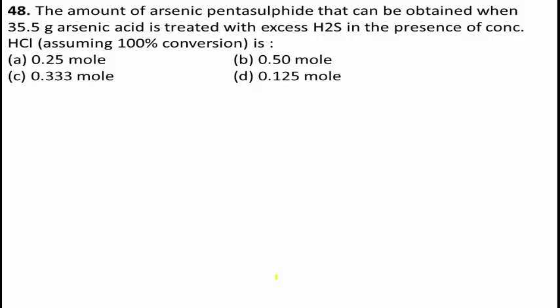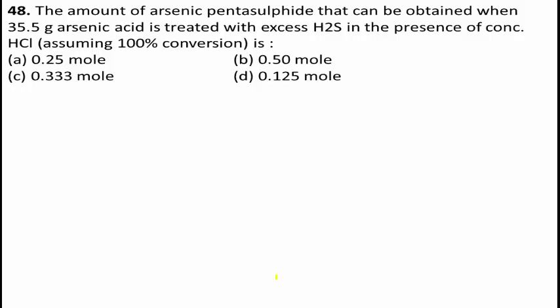Next, question number 48. The amount of arsenic pentasulfide that can be obtained when 35.5 gram of arsenic acid is treated with excess H2S in the presence of concentrated HCl, assuming 100% conversion is.